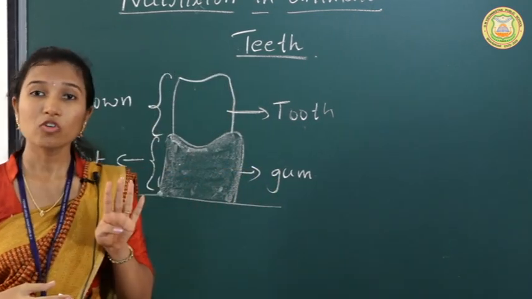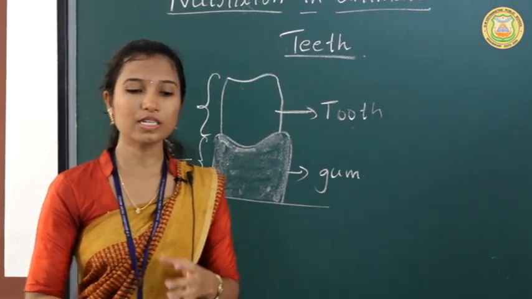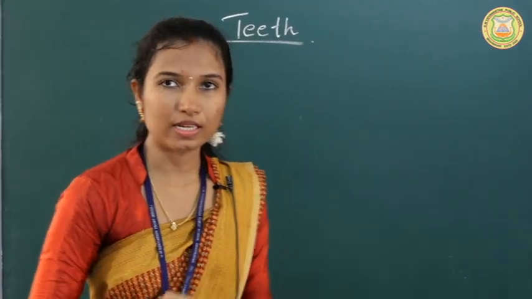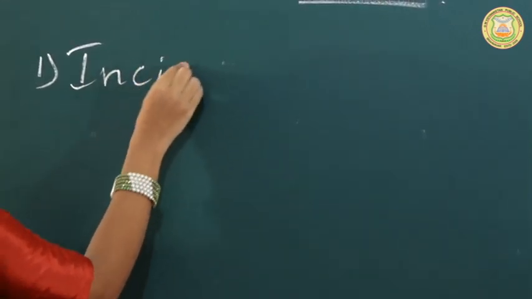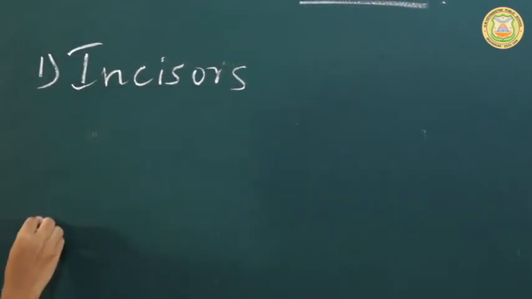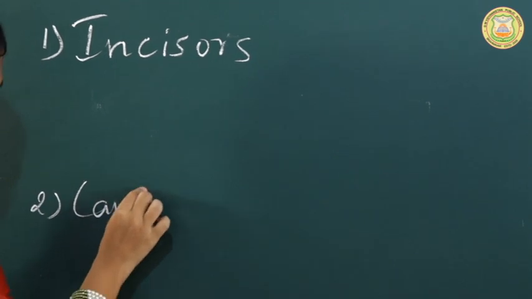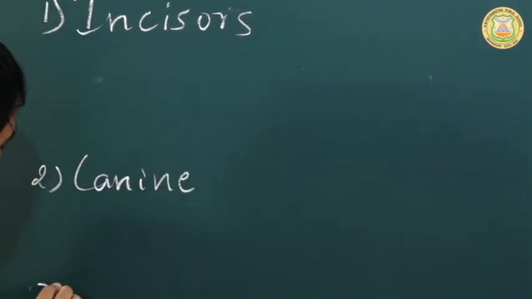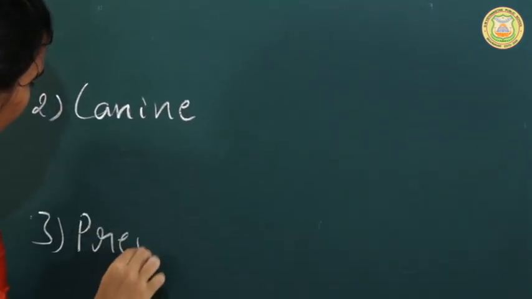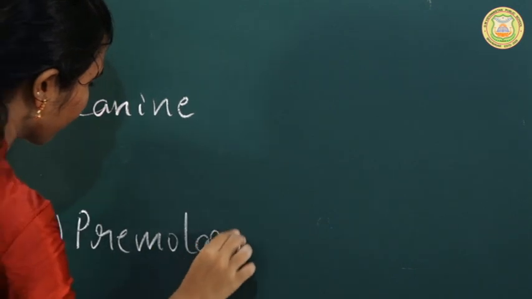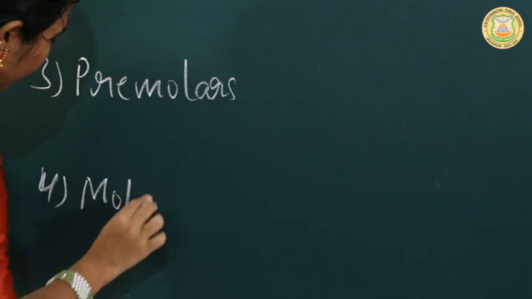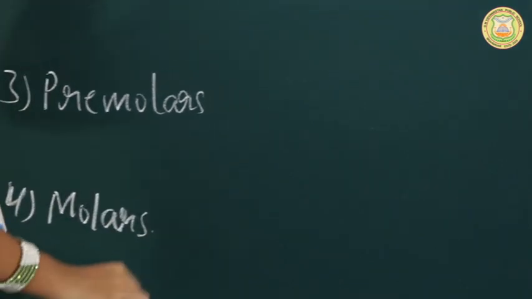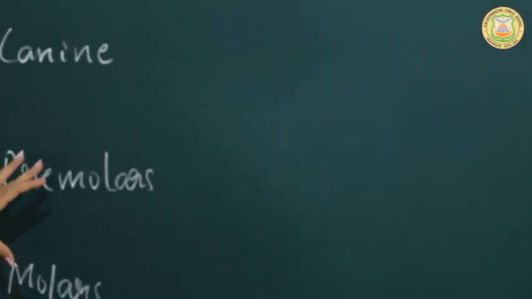So mainly there are 4 types of teeth. Now let us see what they are. There are mainly 4 types of teeth. They are incisors, canine, premolars and molars. So there are 4 different types of teeth.